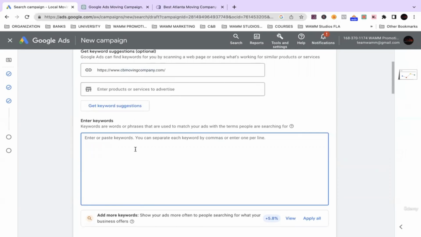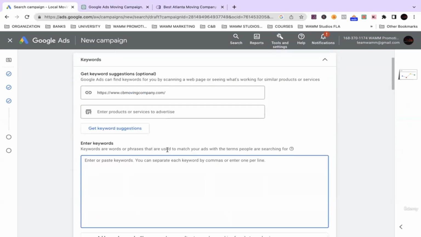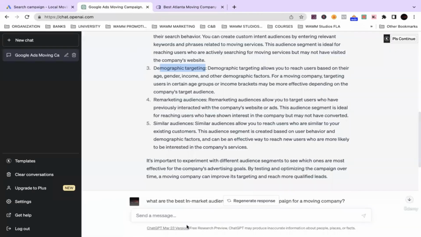But Google has been getting better as far as generating keywords for you. Now, I want to show you how to generate keywords if they don't provide you with keywords, or let's say you're dealing with an industry that Google isn't very familiar with and isn't giving great information that you feel is good. Well, hey, let's go to ChatGPT.